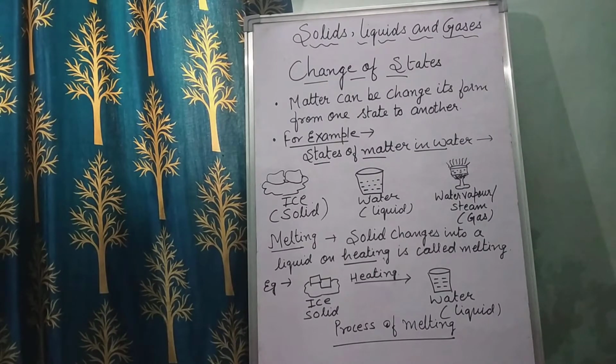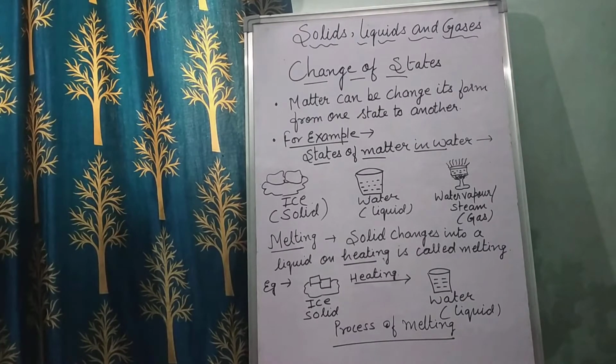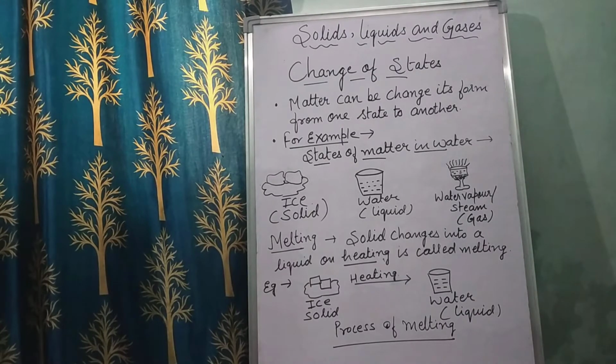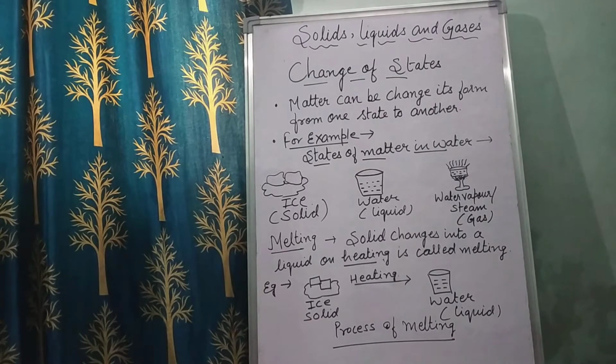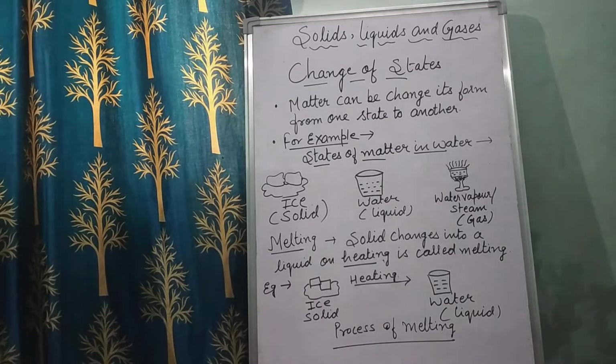As you can see on the board in front of you, it's a very easy example. So children, as you all know, ice is the solid form of water. And water itself is the liquid form. Now the third one is the gas. Water vapor or steam is the gaseous state of water. So as you can see here, water also exists in three states, that are solids, liquids and gases.